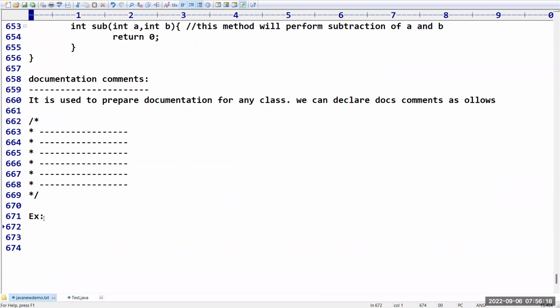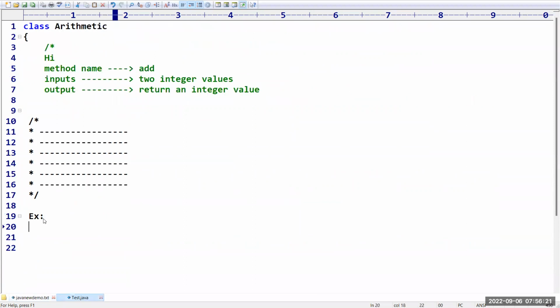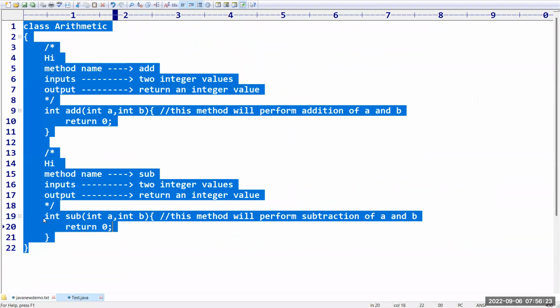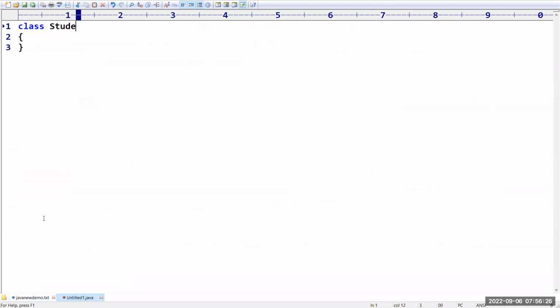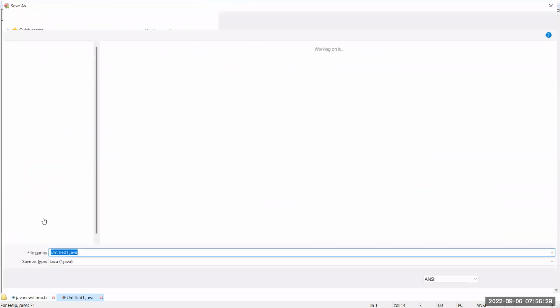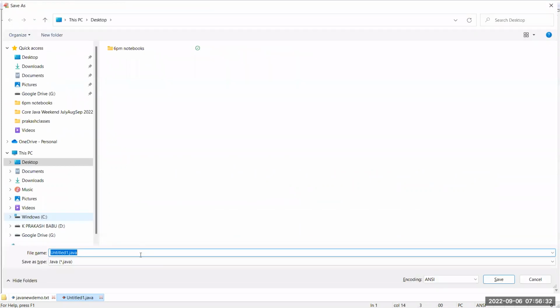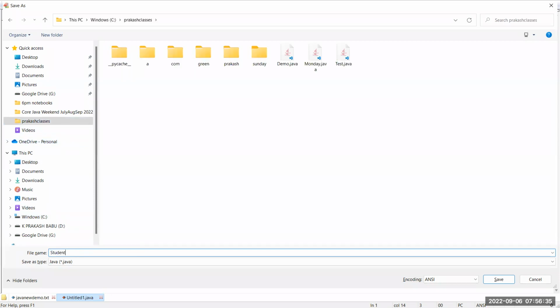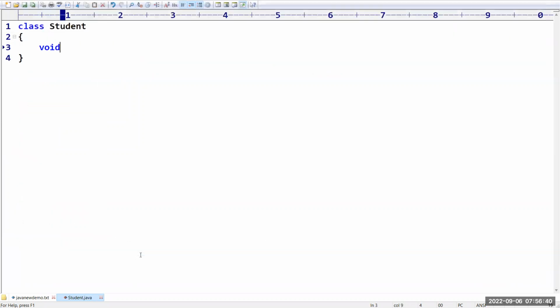Sir, without documentation, I will write one code so that you can understand well. Consider I am writing a class Student, and I am saving the file with the name Student.java. Here I want to perform some operations, like integer hall ticket number of the student, integer marks of the student, double percentage of the student, string name of the student, then long integer mobile number.